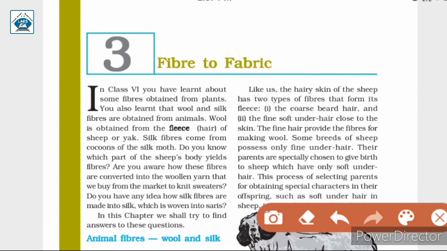We know that some fibers are obtained from plants, and silk fibers and wool are obtained from animals. Where is wool obtained from? It is obtained from fleece, that means hair of sheep or yak. And silk fibers are obtained from cocoons of the silk moth.